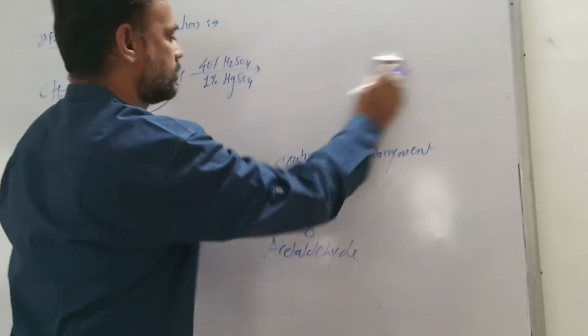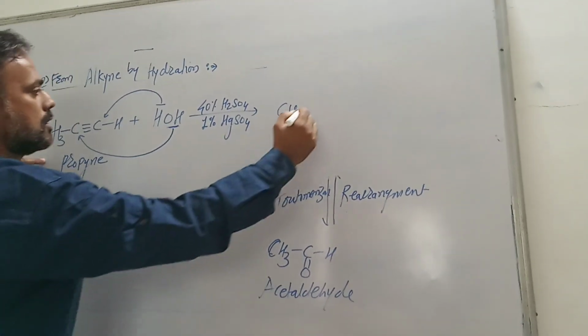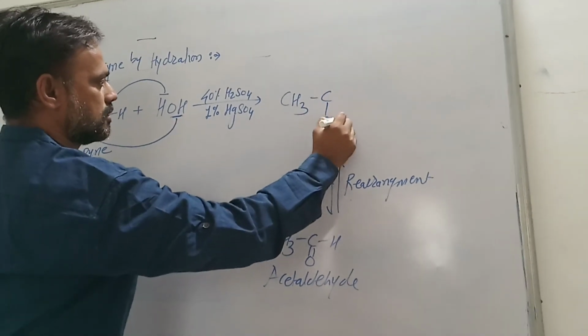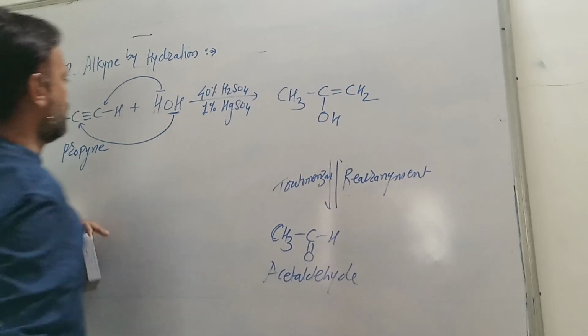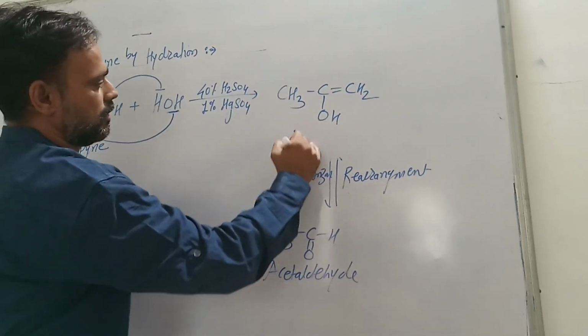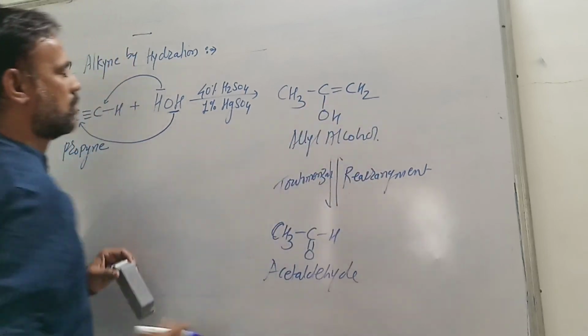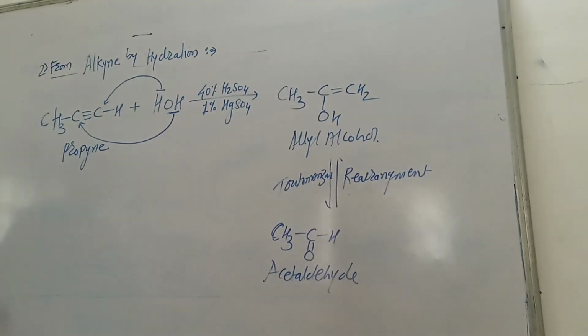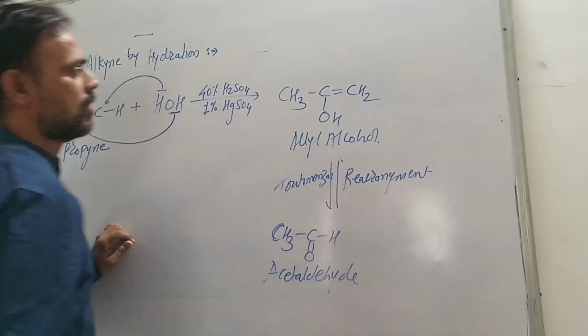intermediate compound, that is CH3 COH double bond CH2, that is allyl alcohol is obtained, which undergoes tautomerization or rearrangement.